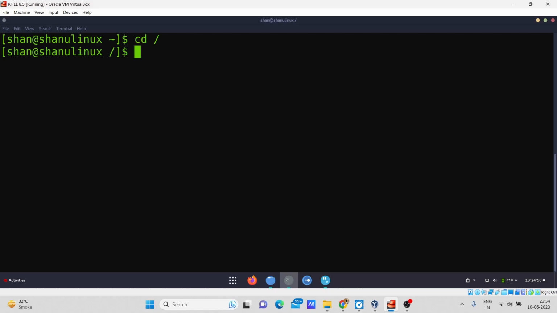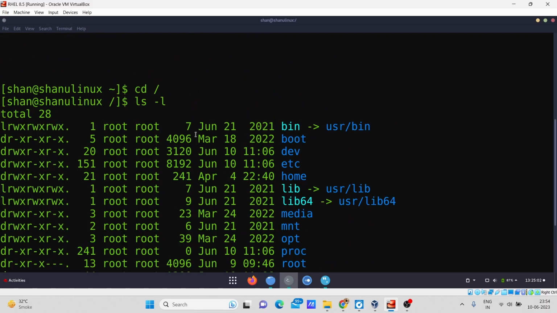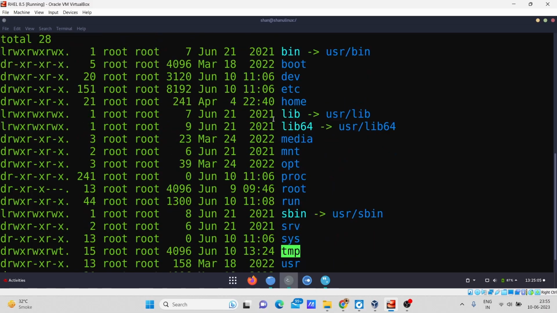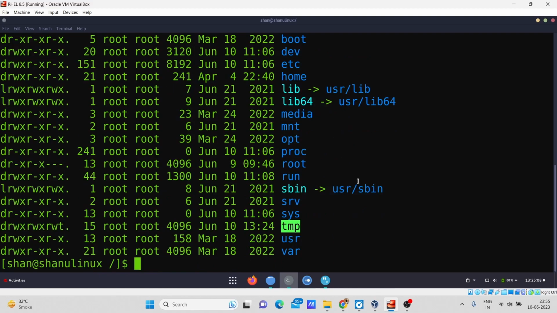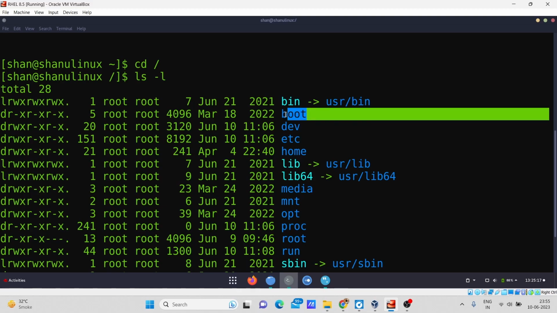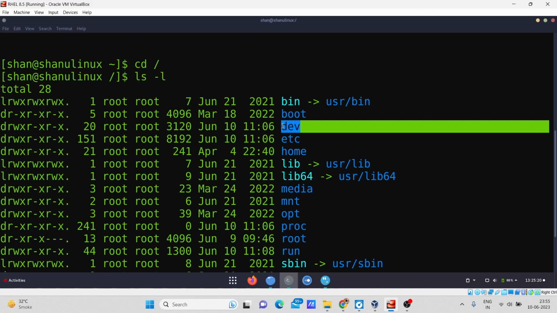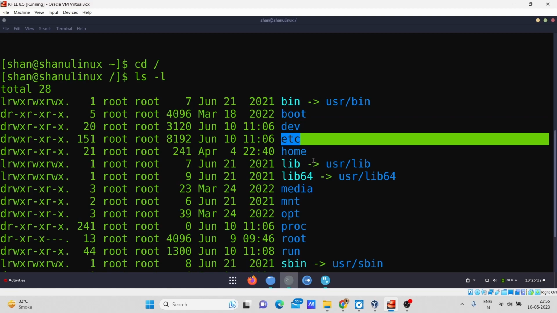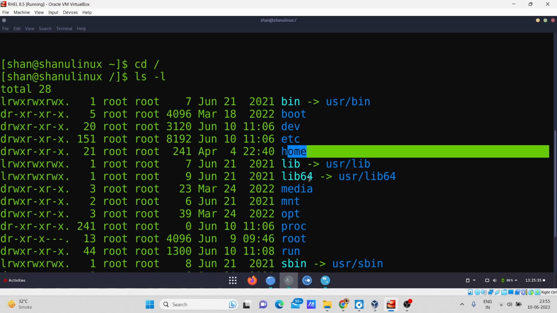So for that I will write the command ls -l. After typing this command, you can see it has displayed all the subdirectories that are there by default. Here we have the bin directory, and the boot directory, which basically contains the boot files and the configuration. Then we have the dev directory, which has the device files of the system, containing the entries for the various hardware and software devices in the system. This one is etc, which has the configuration files. Home contains the normal user directories when we create users in our terminal.